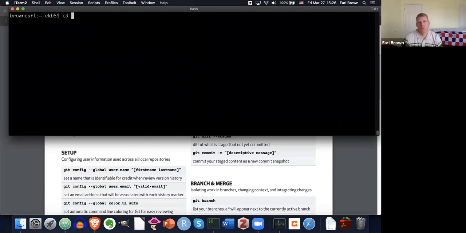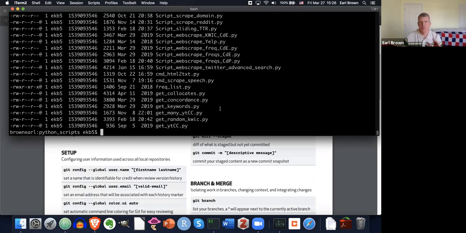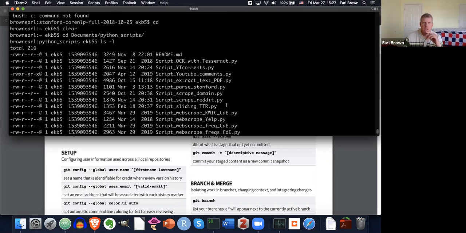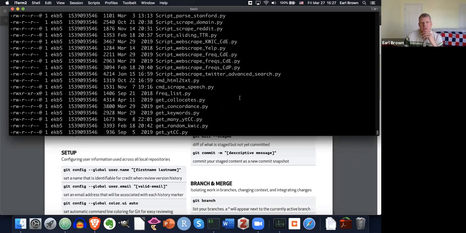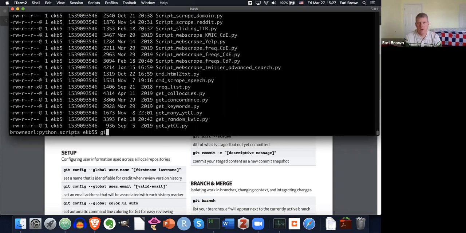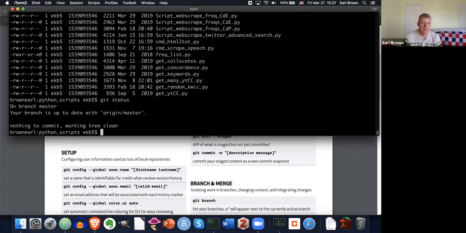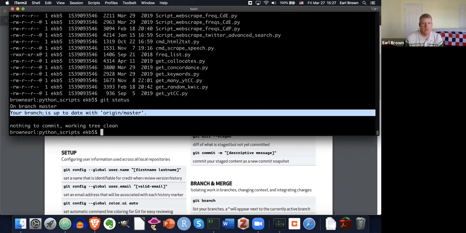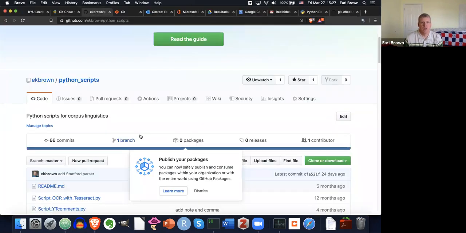Let me go up to Documents and again, my Python scripts. So here I'm within a directory called Python scripts and it has all those scripts that you saw on the internet a second ago on GitHub. And so there's a connection between my Python scripts on my hard drive and that repository on GitHub on the internet. And so if I were to make a change here, let me just real quick see if there's any change I haven't pushed out to GitHub yet. There are not. It says your branch is up to date with origin/master. The origin master is referring over to this over here.